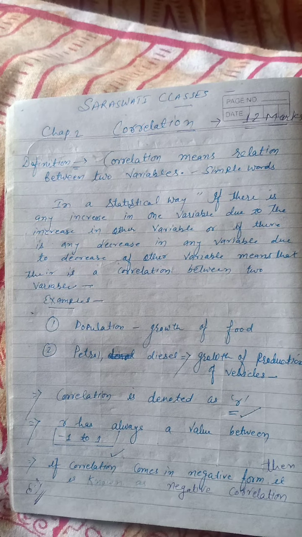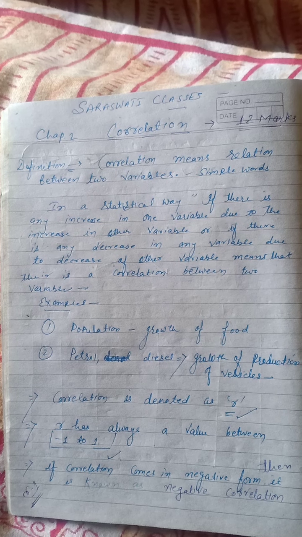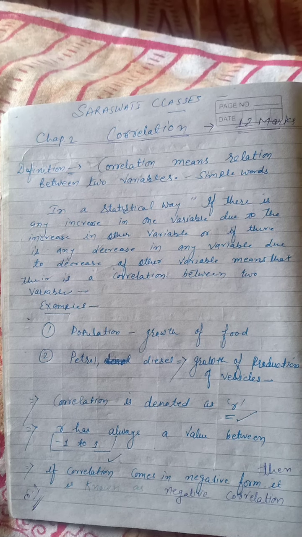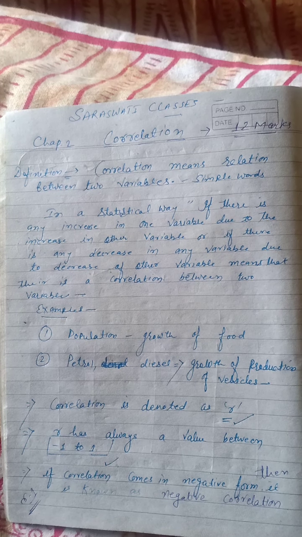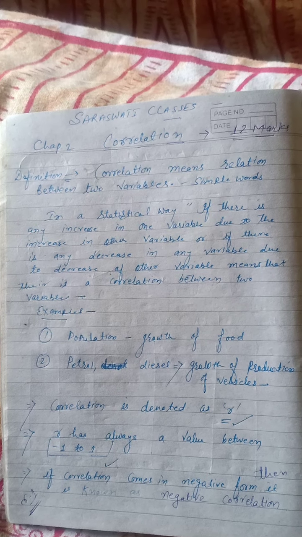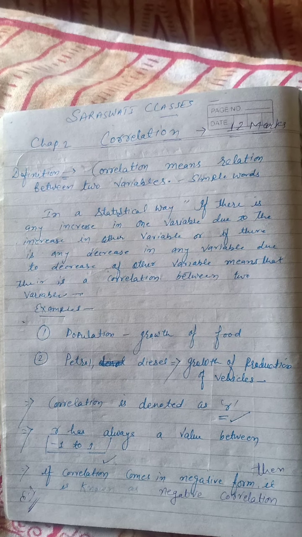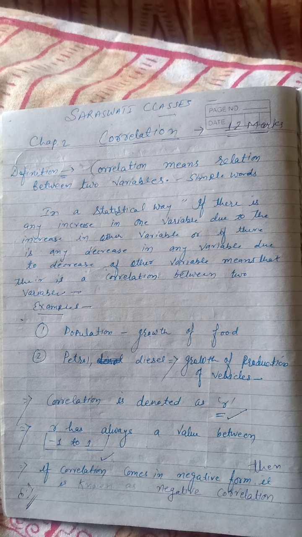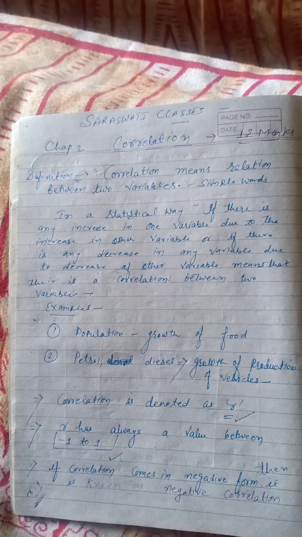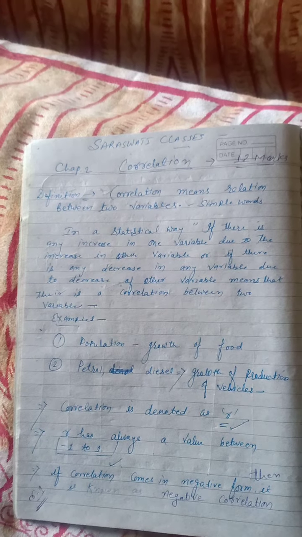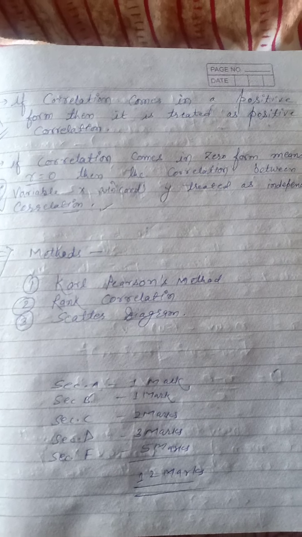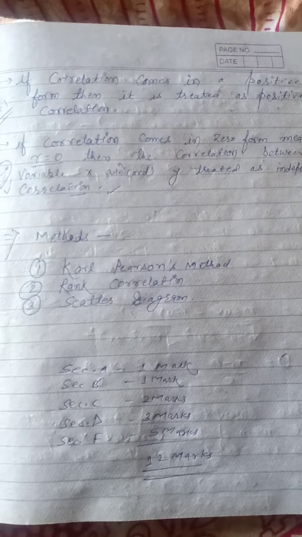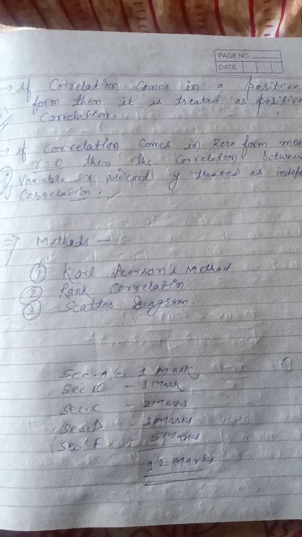Friends, today we are going to study chapter number 2 in statistics of 12th standard. Chapter name is Correlation Coefficient. Friends, this is a very important chapter because this chapter provides you 12 marks. These 12 marks are very much crucial for your board examinations, and you may know that statistics is the only subject which provides you a full chance to score 100 marks in full.